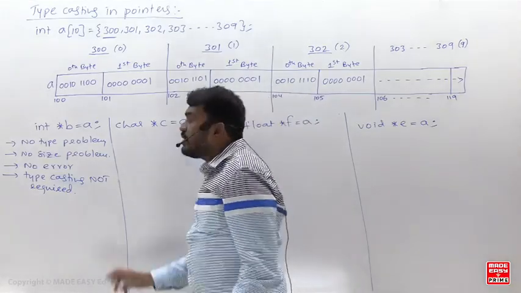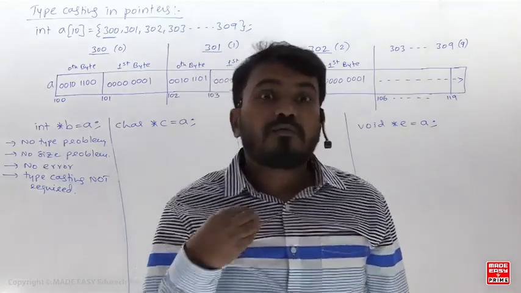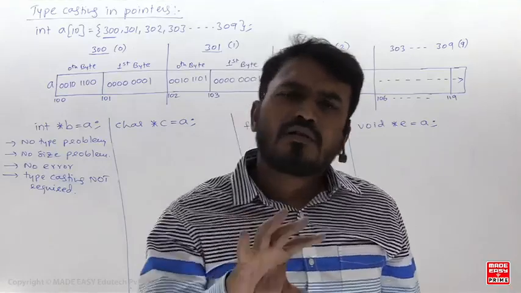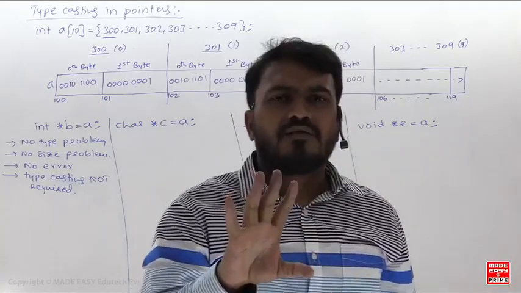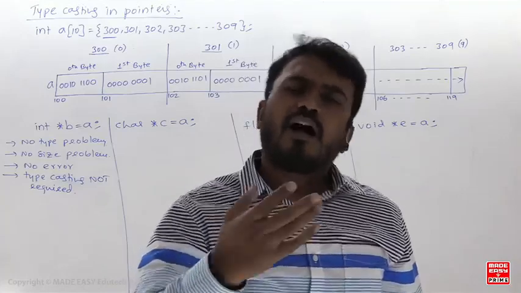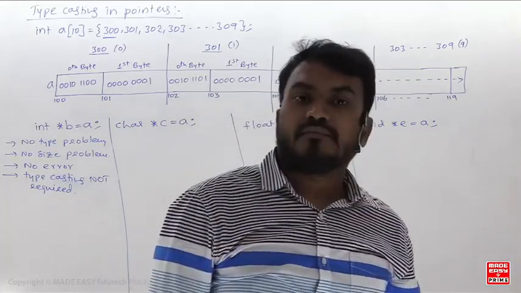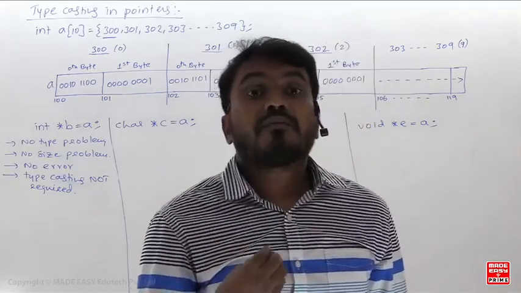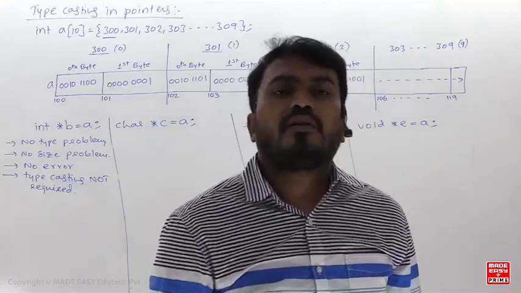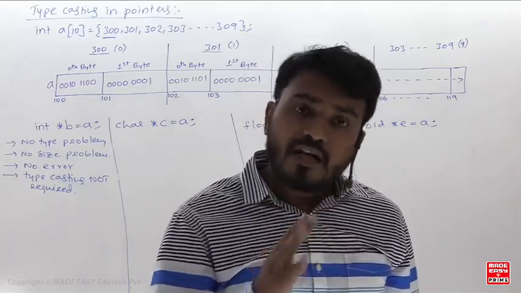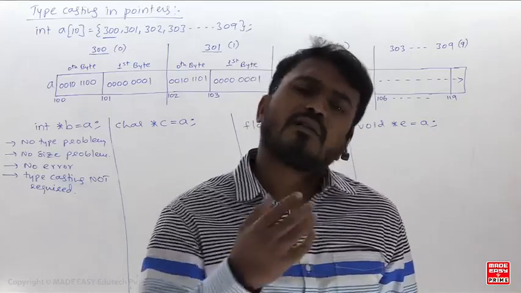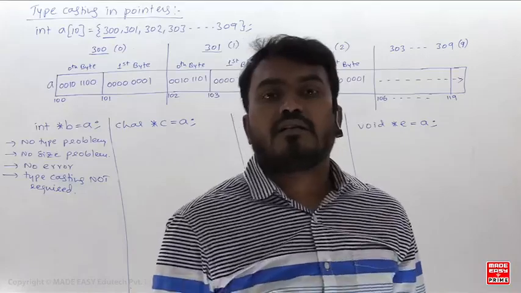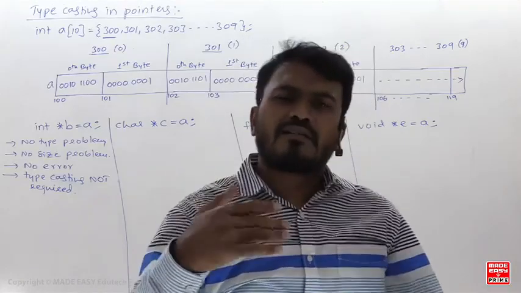So what is C saying? C is saying that I am the pointer variable of type character. You can store the address of any character. So my pointer variable is of which type? Character type. You can give me the address of any character and I will take it. You can assign any character address because I am a character type pointer. In case you want to assign any address, please assign the address of any character. That is the declaration of that.